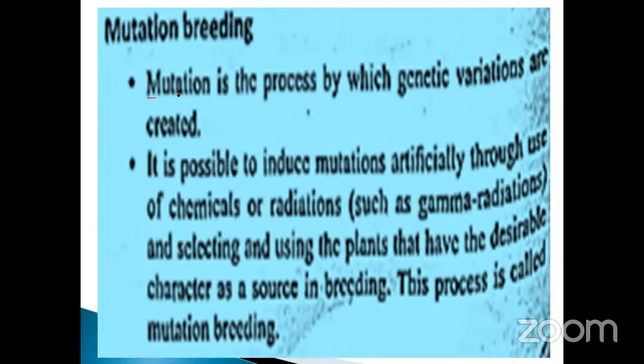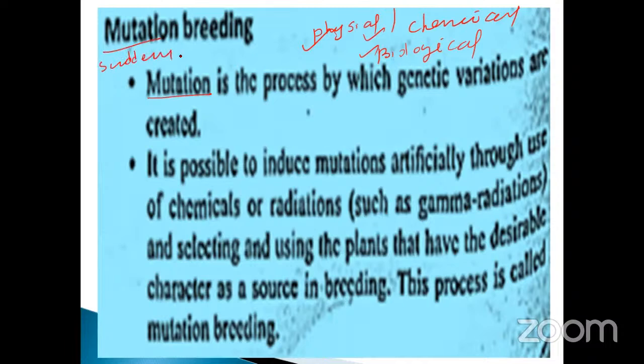There are so many factors, particularly physical factors, chemical factors and also biological factors. Otherwise, mutation is nothing but sudden changes occurring at the chromosomal level.